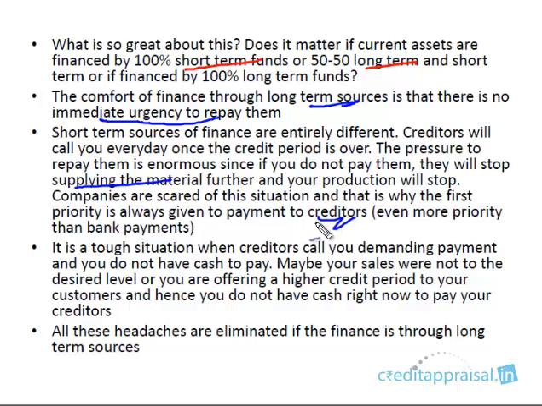So please understand that with short-term sources of finance like creditors, there is a pressure to pay them, whereas from the long-term sources there is no such immediate urgency. Ideally you love a scenario where your entire current assets are financed by long-term sources. That is a top-class scenario to have, because all these headaches are eliminated; there are no short-term urgencies at all.